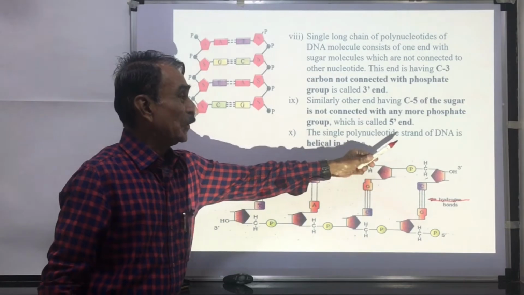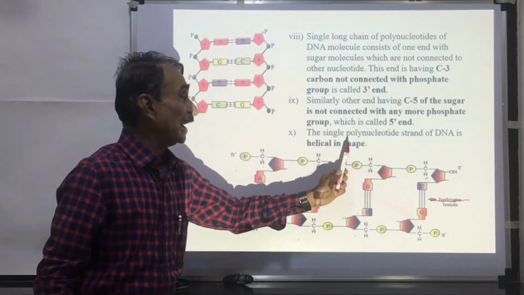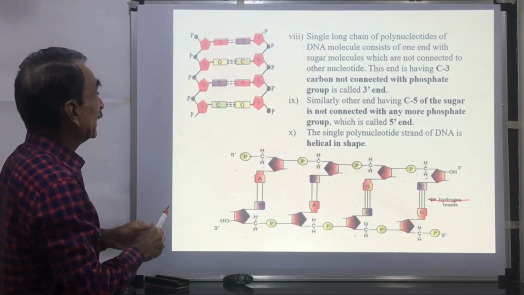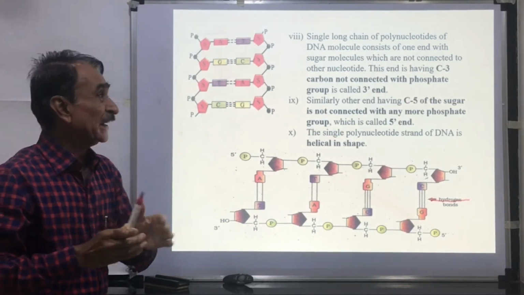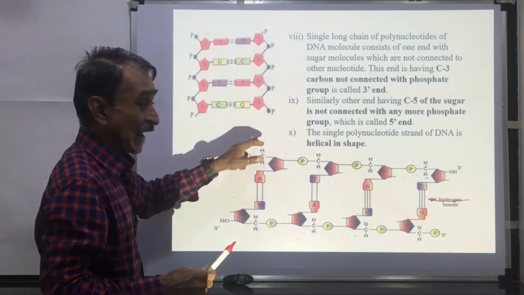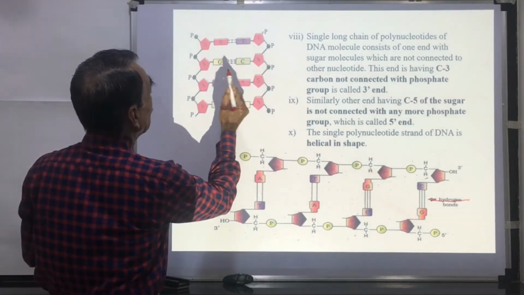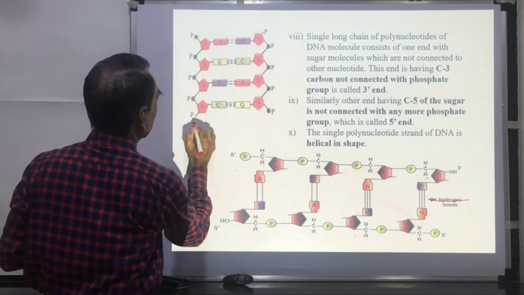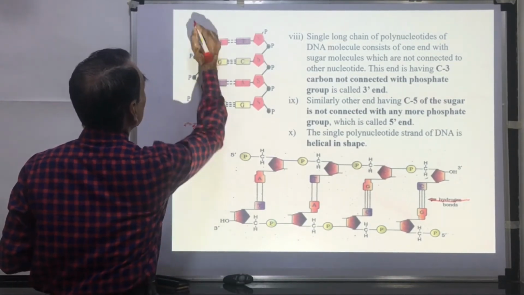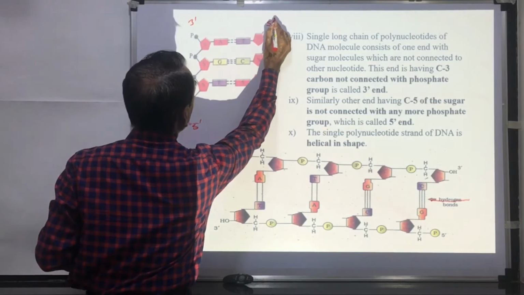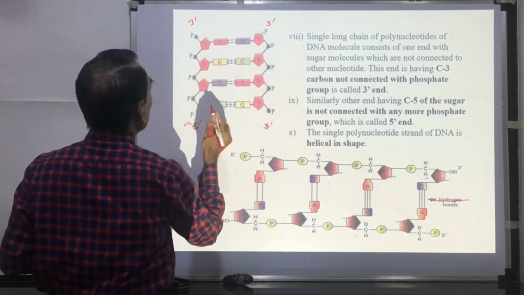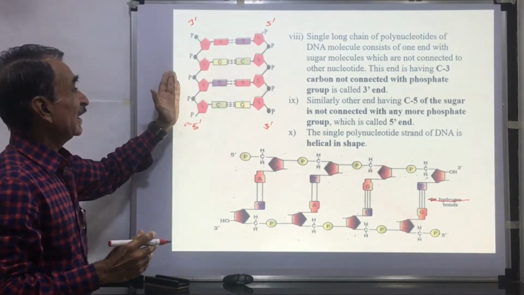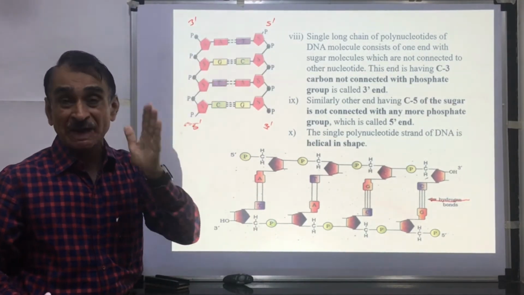A single polynucleotide chain of DNA is helical in shape. You can see there is formation of a helix. In a DNA molecule there are two strands. These are anti-parallel. Anti-parallel means suppose this is a 3', this is a 5', this is a 3', this is a 5'. One is in one direction, the other is in the opposite direction. This is called anti-parallel arrangement.